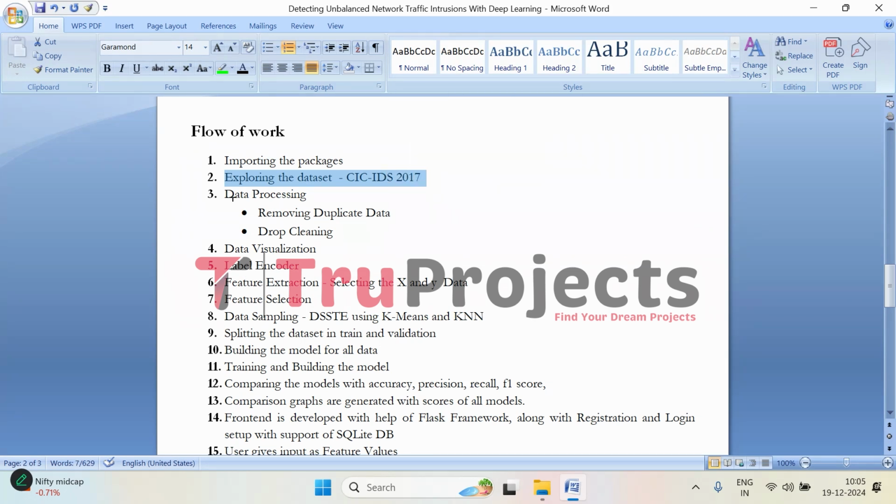And in the next step, we begin by analyzing the CIC IDS 2017 dataset to understand its structure, features, and types of data it contains. This helps us to decide how to proceed with the processing and modeling. Then the next step comes as data processing, where any repeated data entries are removed to ensure that the dataset is clean and doesn't bias the model. And we remove irrelevant or unnecessary columns to focus on the most important features for intrusion detection.